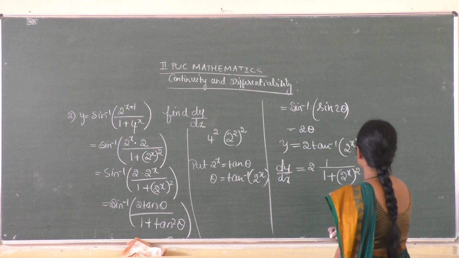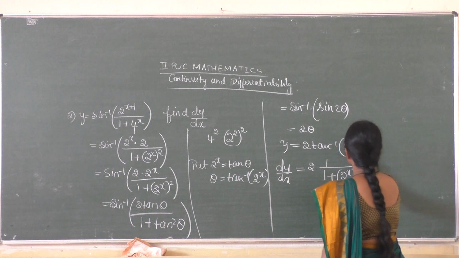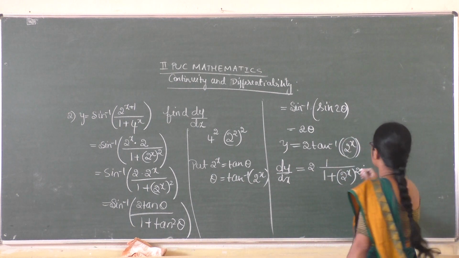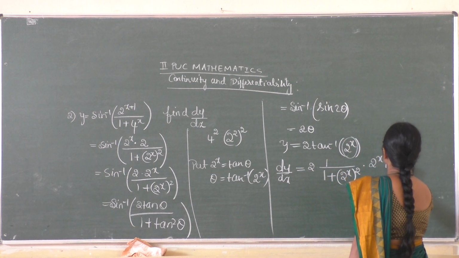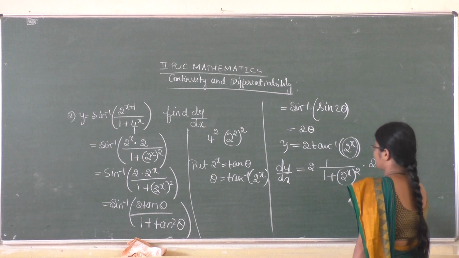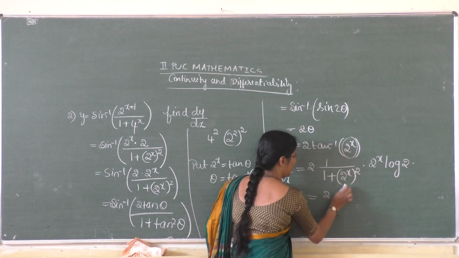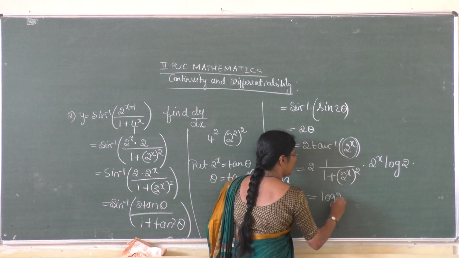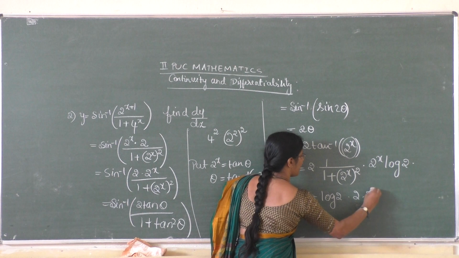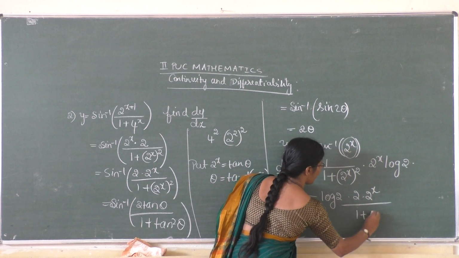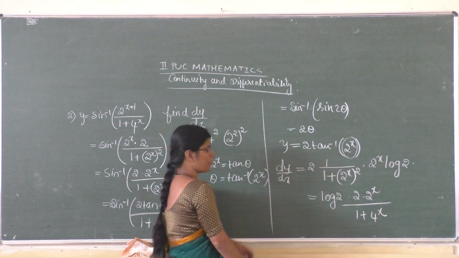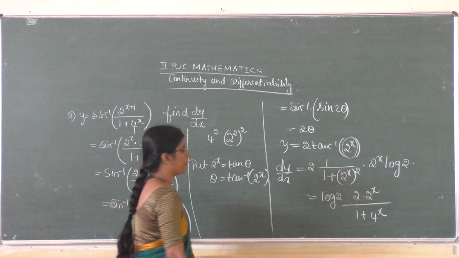Then the derivative of 2 to the power x is 2 to the power x into log 2. So this becomes 2 log 2 into 2 to the power x divided by 1 plus 4 to the power x, since (2 to the power x) whole square is 4 to the power x.